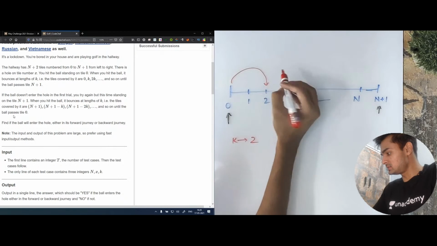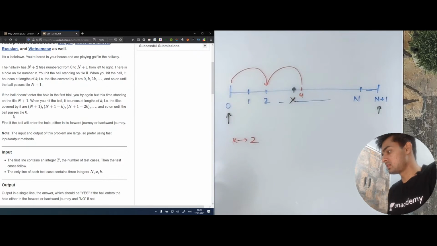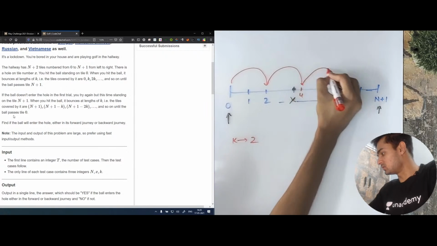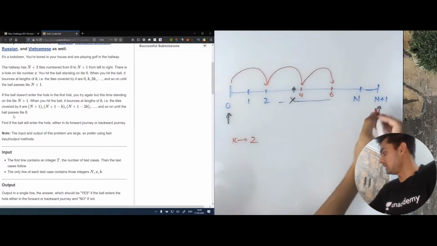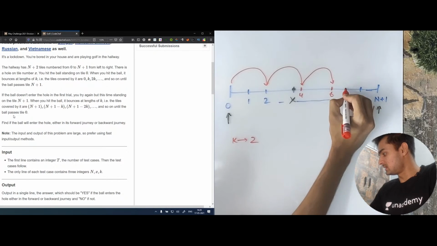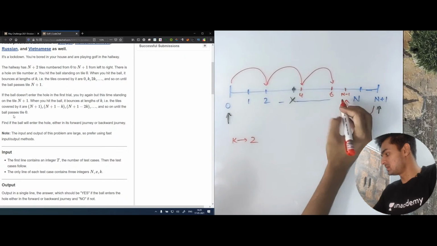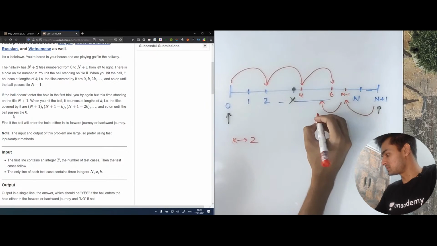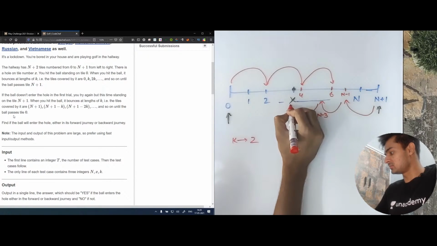Then it would again jump and go, let's say this is 4. And then it would again jump and go to 6, and so on. Similarly, when it starts from n plus 1, it is going to move, let's say this is n minus 1. So it again moved 2 steps. Then again it is going to move 2 steps. This is n minus 3. And then again it is going to move.